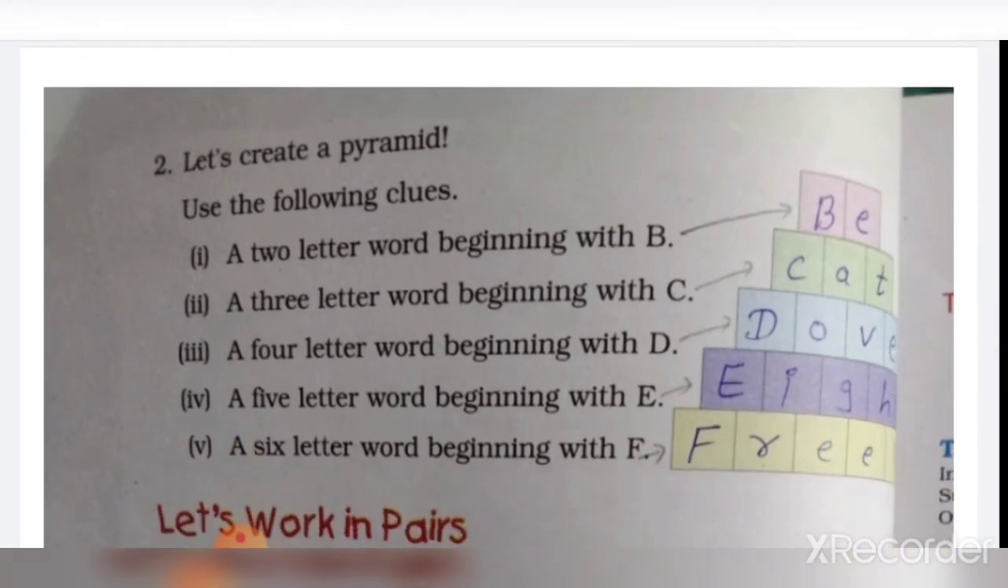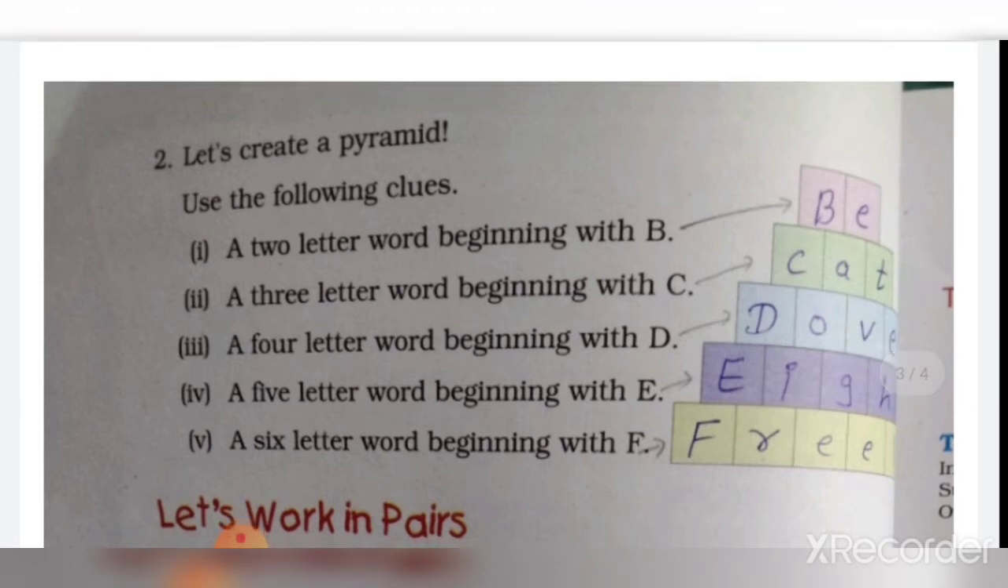Now, the next exercise: let's create a pyramid. Here a space is given, and it looks like a pyramid. And here clues are given, so you have to read the clues, and then according to the clues you have to write the word. Use the following clues. First one, a two letter word beginning with letter B. So here I have written BE.